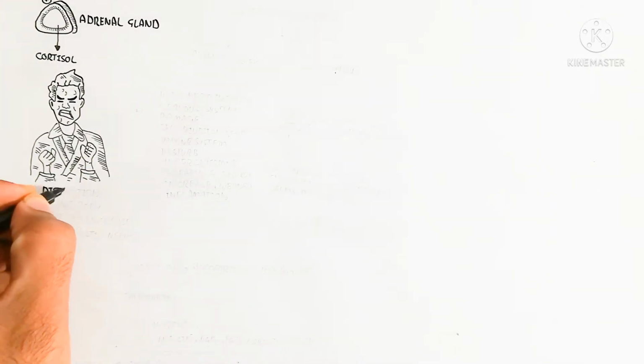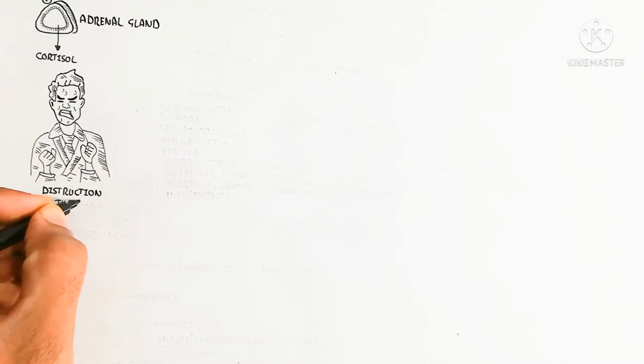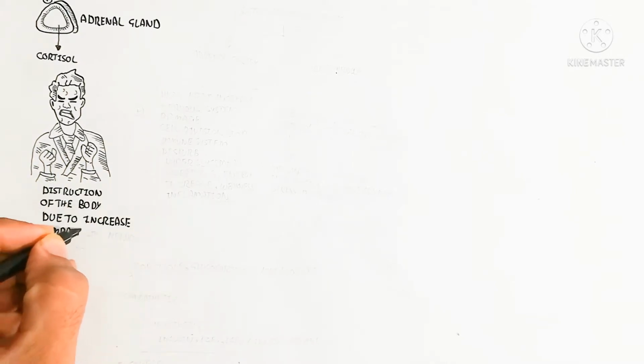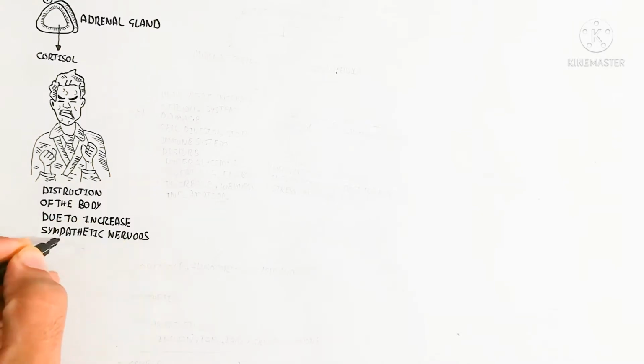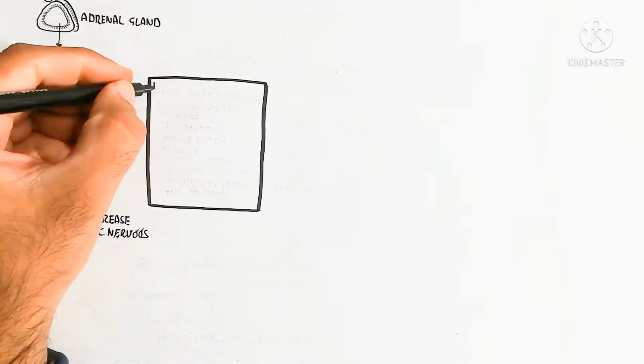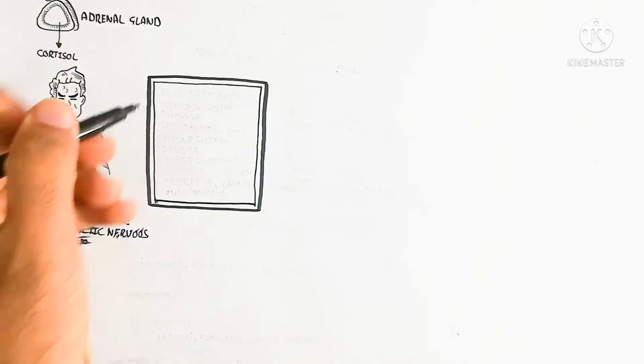So let's draw and understand the destruction of the body due to the increase of the sympathetic nervous system. This increase of the sympathetic nervous system leads to destruction of the body.